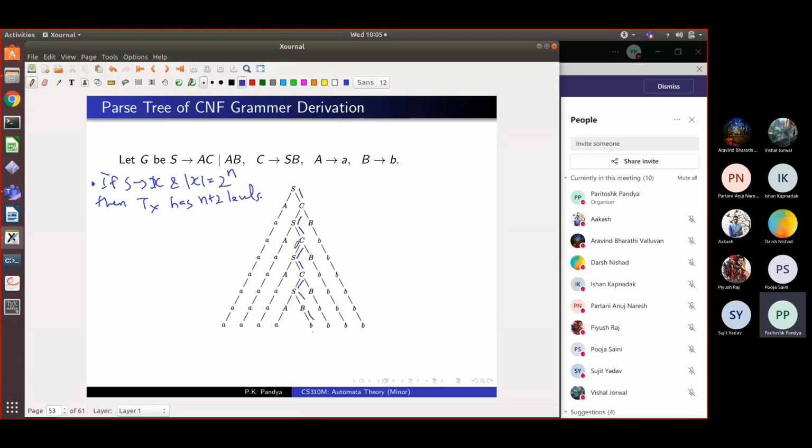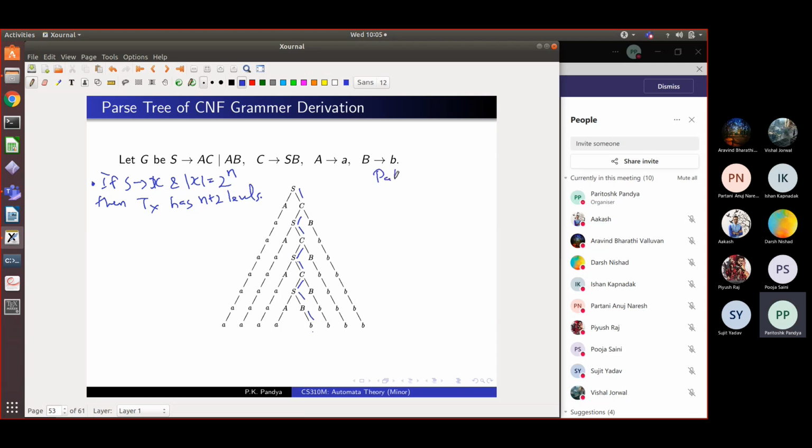It will have n plus 2 nodes, right? Because we just showed that there are n plus 2 levels. So this longest path must span every level, right? So there will be one path within this tree which will have n plus 2 nodes, right? Because the word was of length 2 raised to n. Agreed?